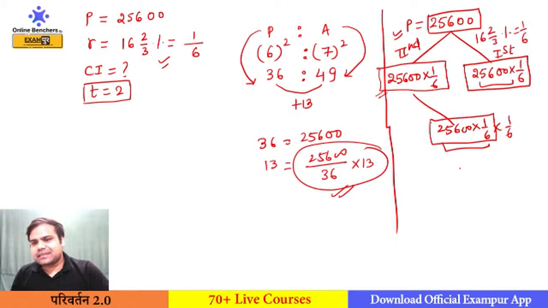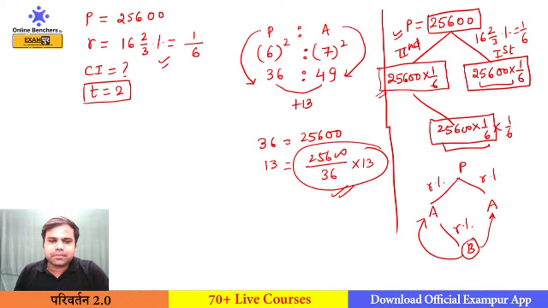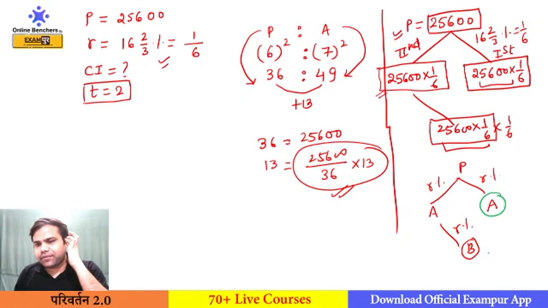If I generalize this, there is a principal and this is R percent, there will become A, R percent A, and this will become R percent B. But this B is not the R percent of A, this B is the R percent of this A, but I have written it here because after writing this, everything will become clear. If I ask you what is the CI for the first year, it is clearly A. If I ask what is the CI for the second year, it is A plus B.